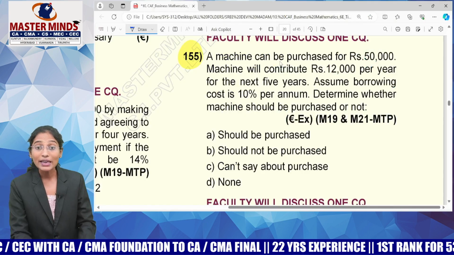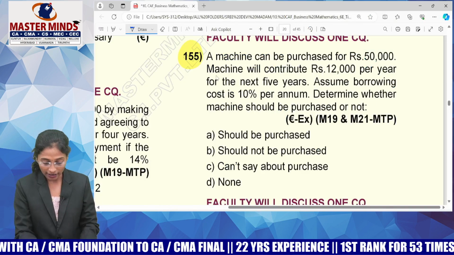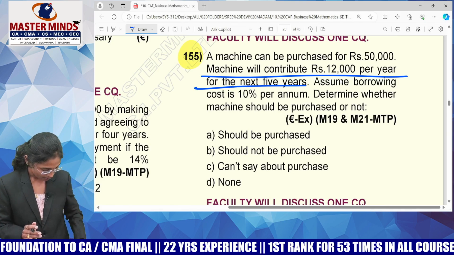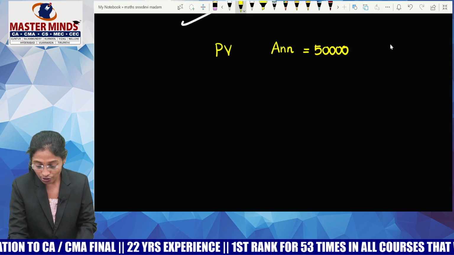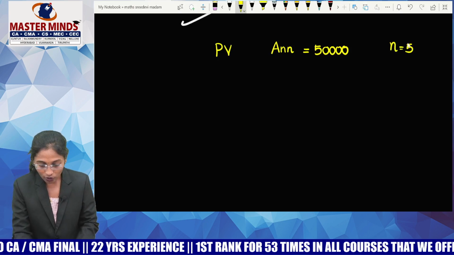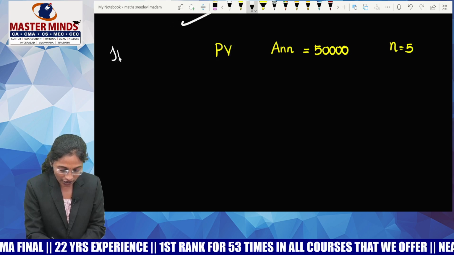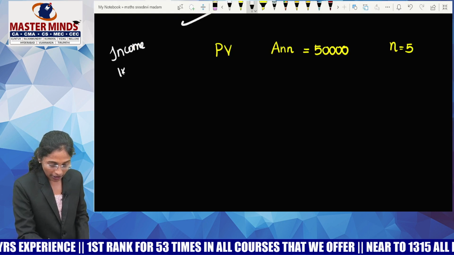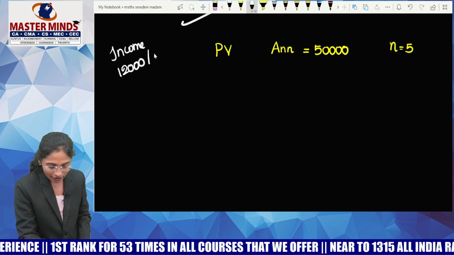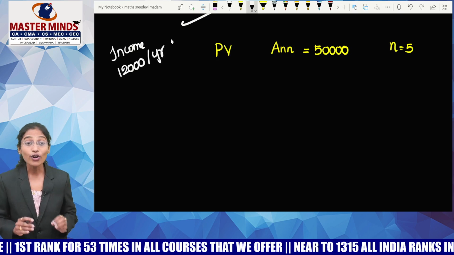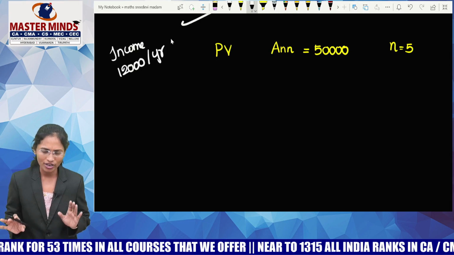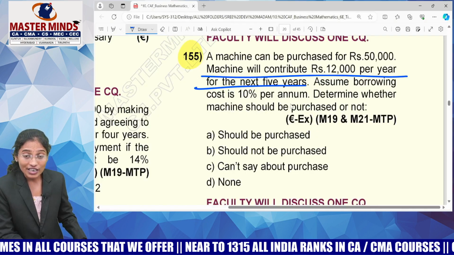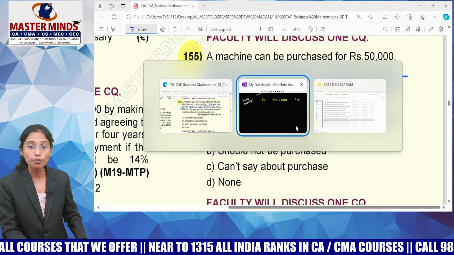Now, the machine will contribute 12,000 per year for the next 5 years. Means how many years does the machine last with us? 5 years. Within these 5 years, we also need to clear this debt. Try to understand. What is the contribution from the machine side? We are getting an income of 12,000 per year. So, to purchase this machine, I opted for an EMI scheme, equal yearly installment scheme. Now, assuming the borrowing cost is 10% per annum, determine whether the machine should be purchased or not.